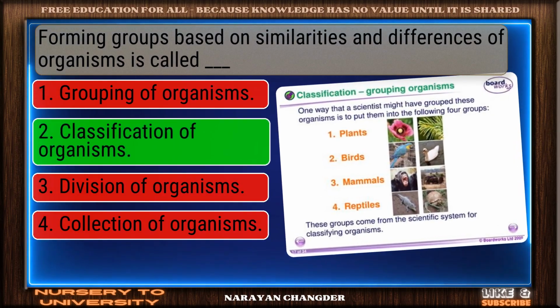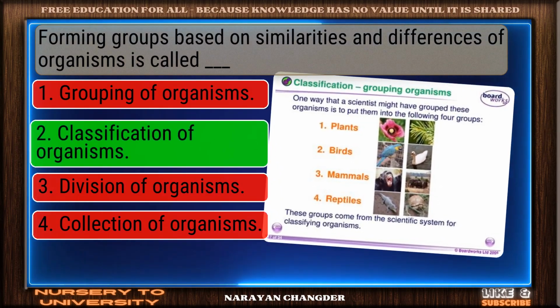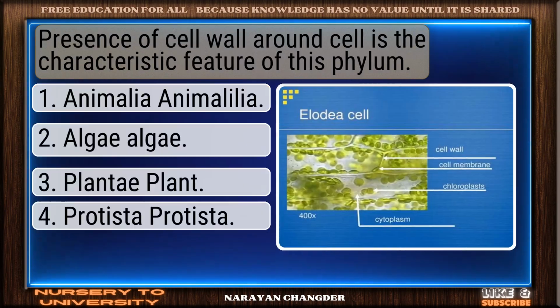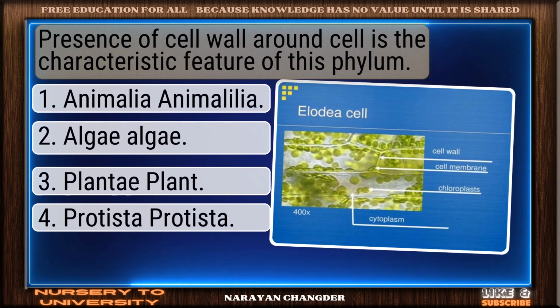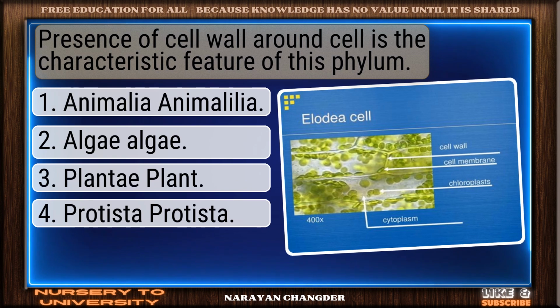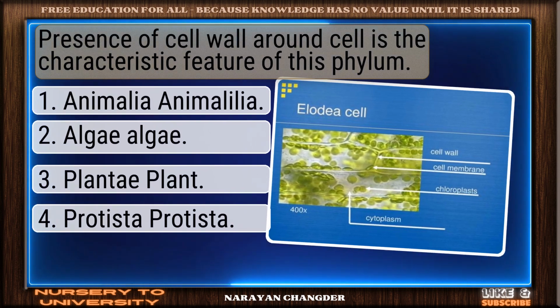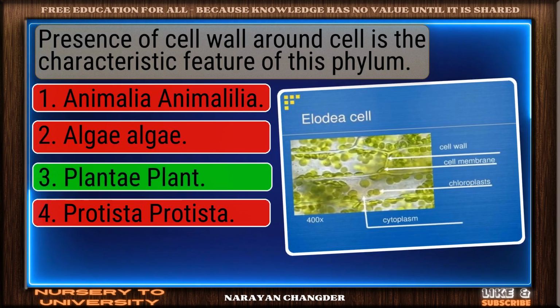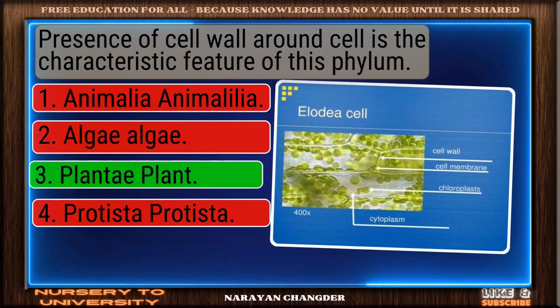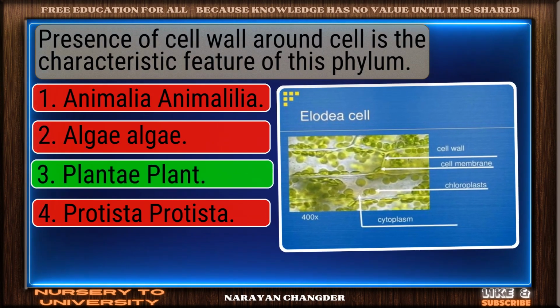Clear logic. Your choice, classification of organisms, is sound and 100% true. Question number 84. Presence of cell wall around cell is the characteristic feature of this phylum. Right choice. Plantae is the best answer.